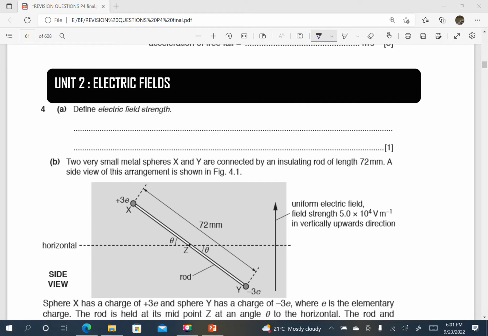Therefore, we define electric field strength as the force acting on a unit positive charge. So simply, electric field strength is the force per unit positive charge.